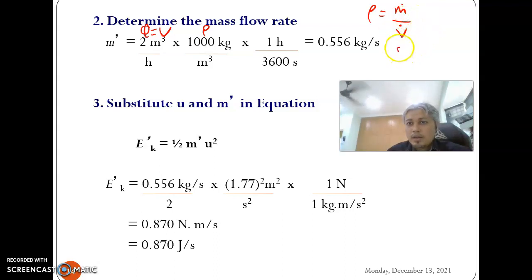So we can rearrange this formula to get density times V dot. This is V dot, and this is density. Then we need to convert the unit, because this is in terms of hour, so we use 1 hour per 3600 seconds. We can cancel this unit and this unit, and we will get 0.556 kg per